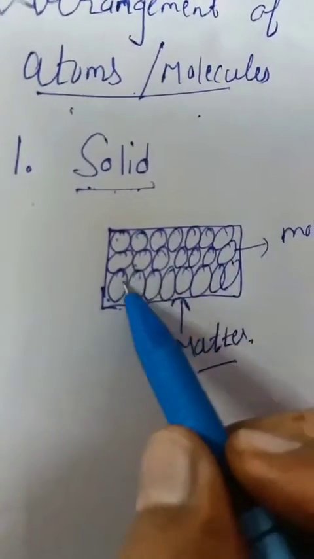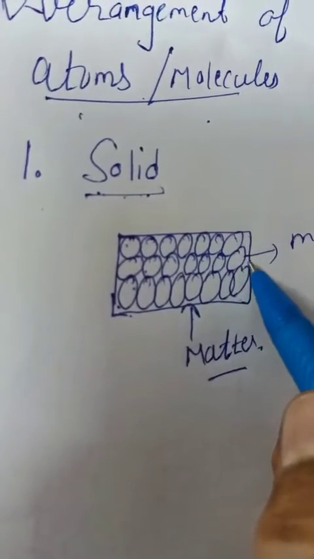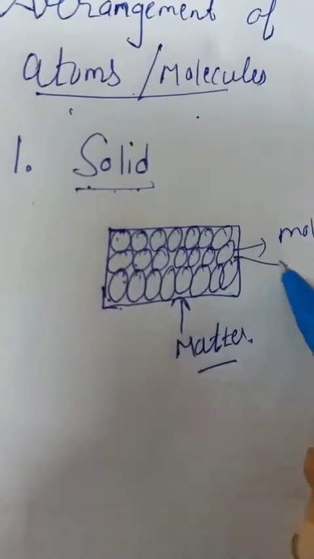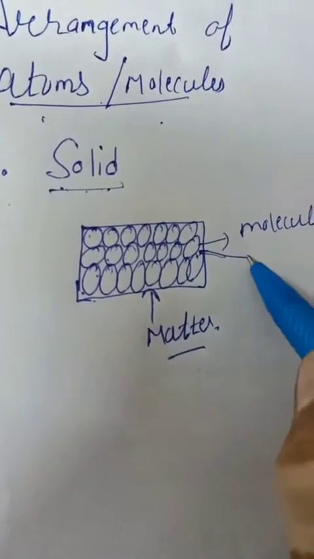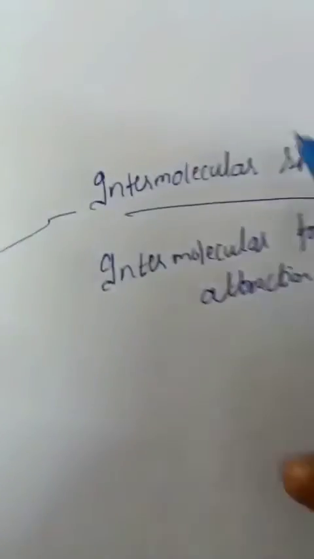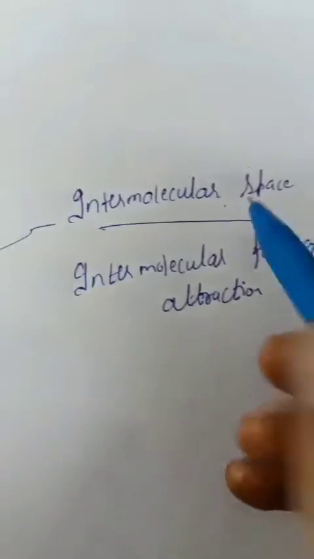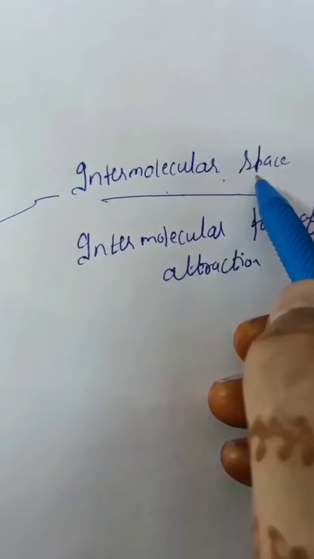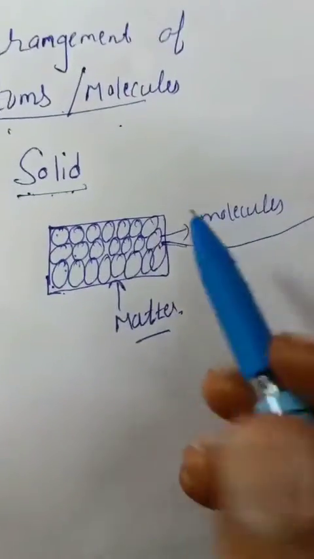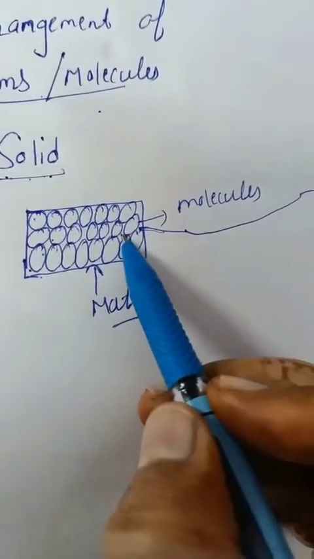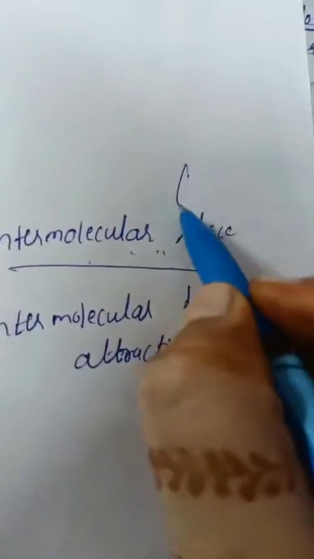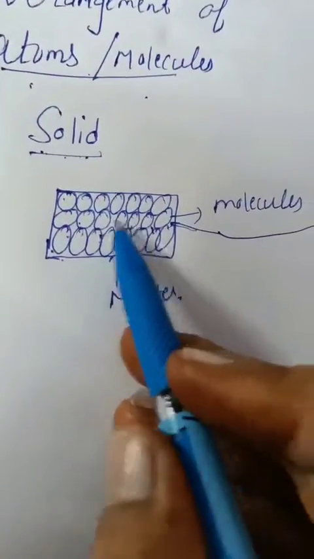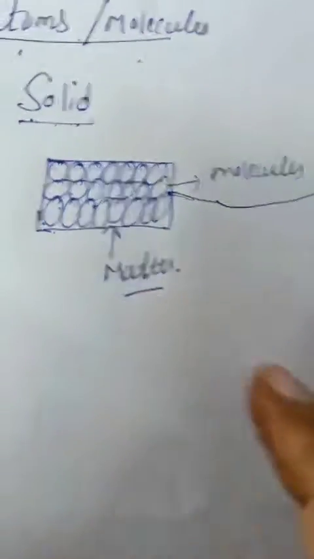But in between the two molecules, there is a vacant space available. The vacant space available is called intermolecular space. What is intermolecular space? This is the space present between the two molecules in a matter, and this intermolecular space in the solid state is very less, because molecules are close to each other.